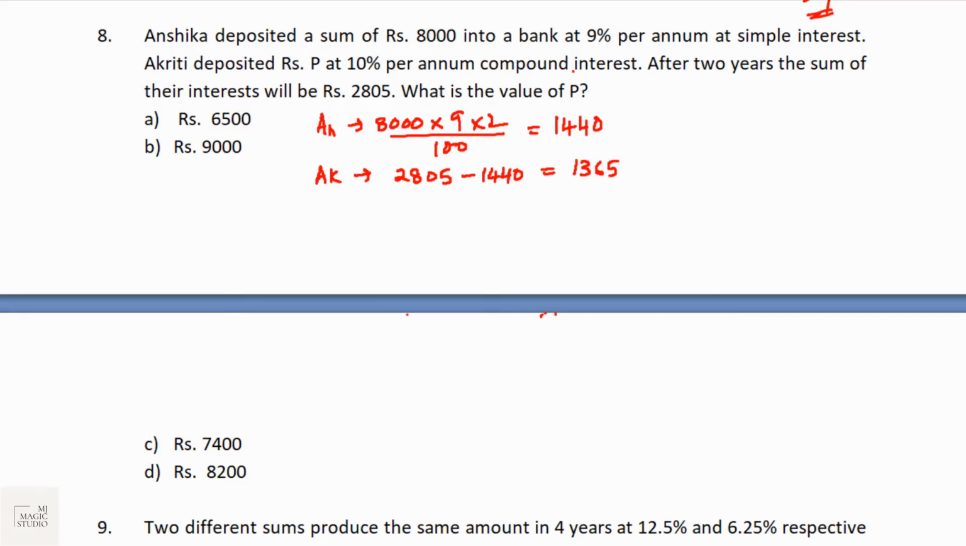Now Akriti has deposited her amount at compound interest. Then in her case, P into interest rate is 10%, that means 1.1 to the power 2, minus P is equal to 1365. Now 1.1 whole square is 1.21, minus 1 is 0.21, that means P is 1365 divided by 0.21, and on calculation it will give 6500. Option A is the fit in this case.